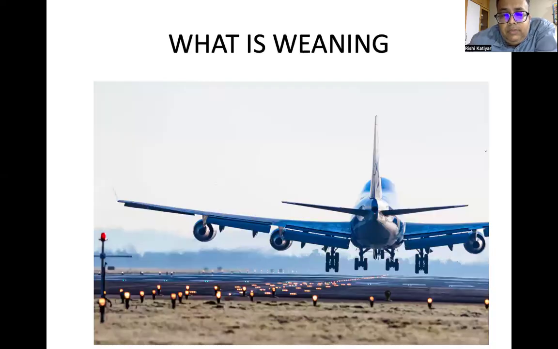So, what is weaning? As we can see in this picture, it is the landing of the flight on the runway. So, being a pilot, you have taken your plane off. Now you have to safely land this plane on the runway. So, whatever precautions are needed for weaning are to be essentially known by an intensivist, and what are the essential criteria and prerequisites which you should take care of while weaning your patient from the ventilator.